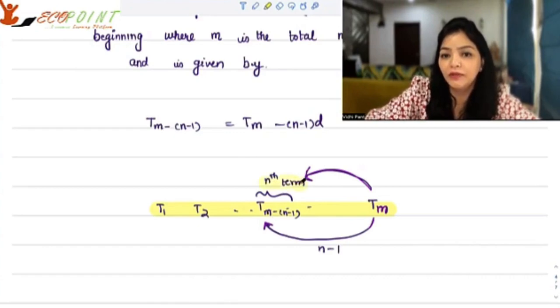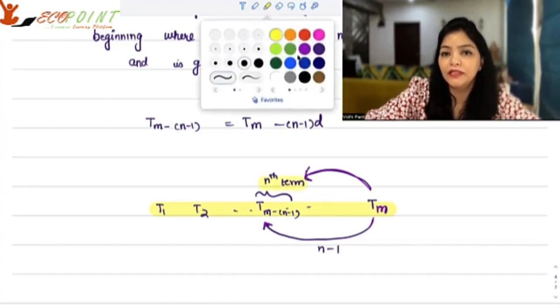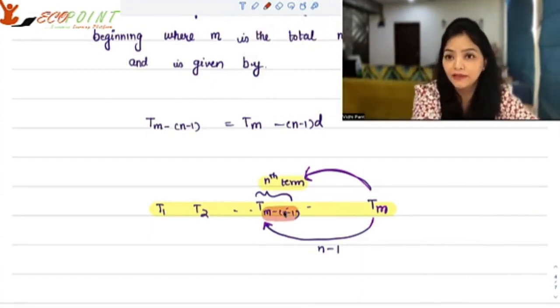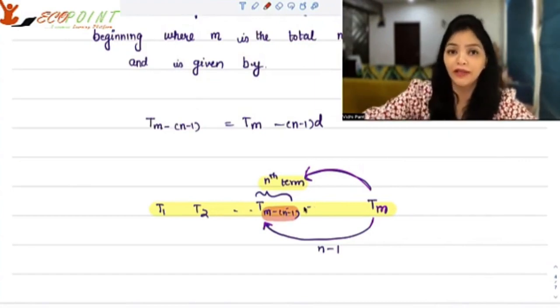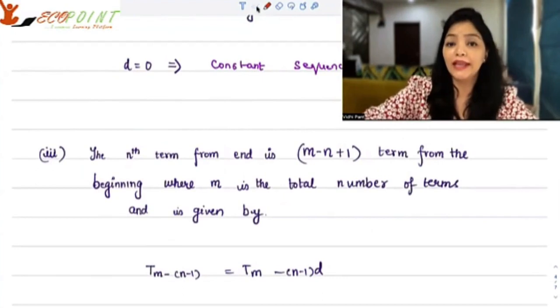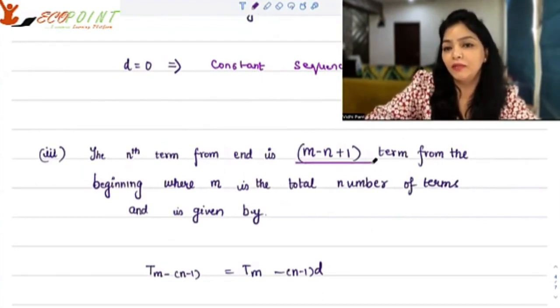And nth term will basically be the m minus n minus 1 term, because you're coming n minus 1 times back. Then only you can reach the nth term from behind, okay? So please remember that the nth term from the end is m minus n plus 1.